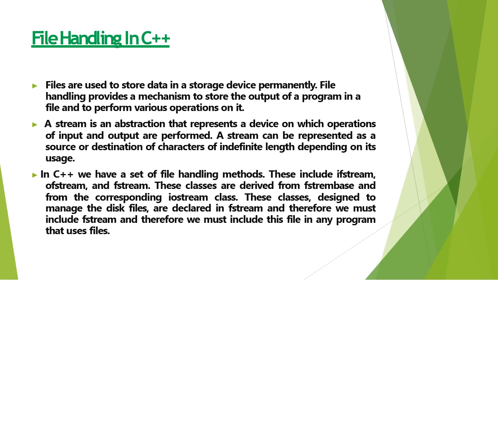A stream is an abstraction that represents a device on which operations of input and output are performed. A stream can be represented as a source or destination of characters of indefinite length depending on its usage. This concept of stream is very important as we will be studying the further classifications of streams in the further slides.